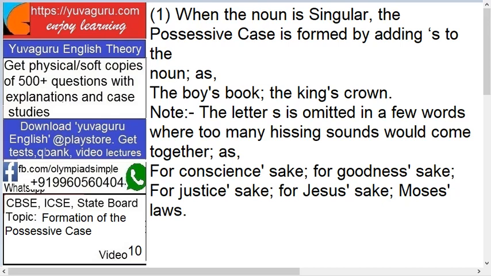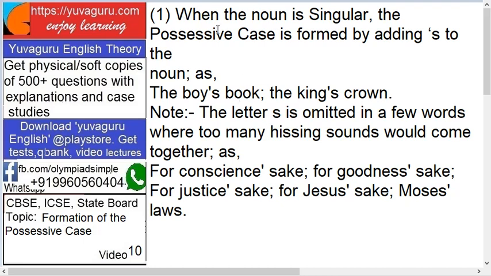Let's move on. Today's topic is formation of possessive case. Now this topic is related to video number 9, because possessive case we have already studied in video number 9. Kindly follow that before watching this, otherwise you won't understand what this possessive case is. Okay, let's start. There are various cases in formation of this possessive case.